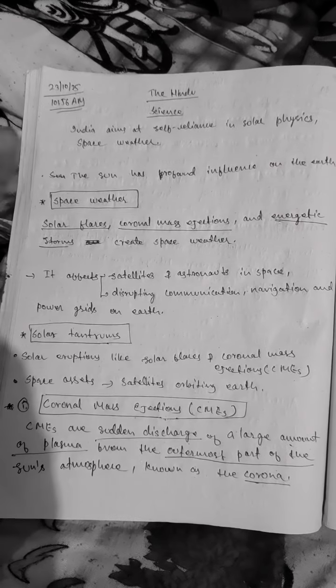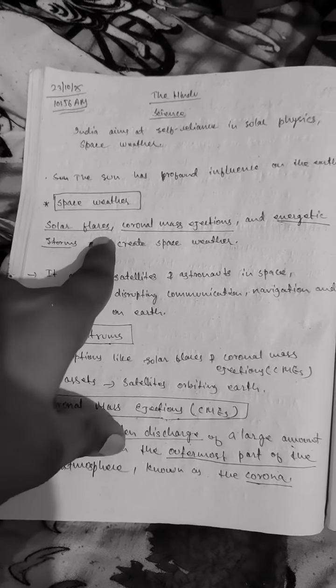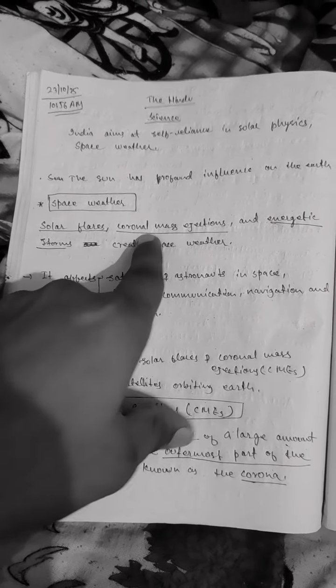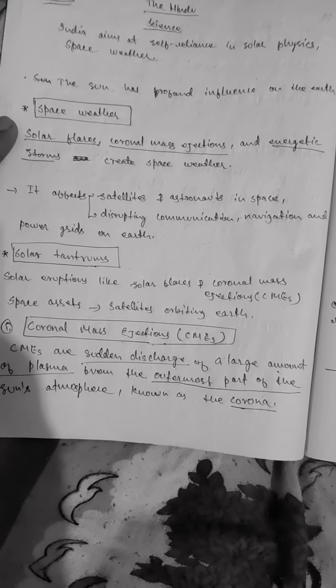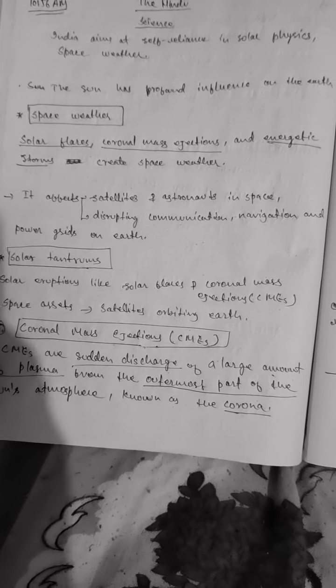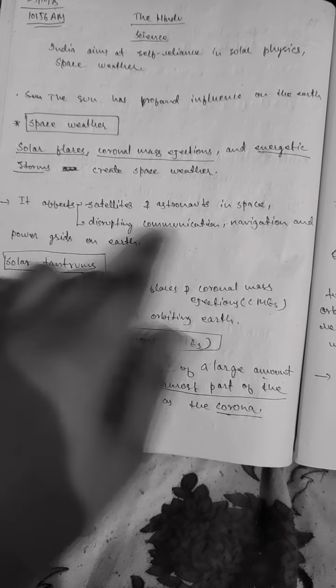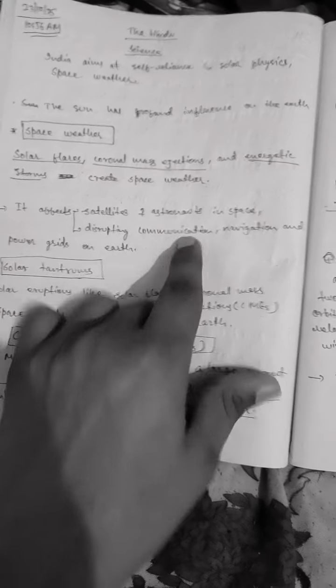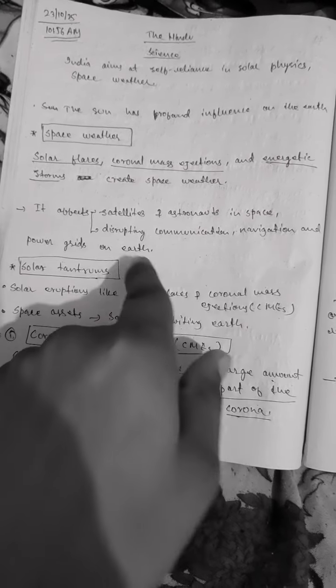So space weather basically contains many things, for example, solar flares, coronal mass ejections, and energetic storms. These all things together form space weather. Now what it does: it affects satellites and astronauts in space. It also disrupts communication, navigation, and power grids on the earth.